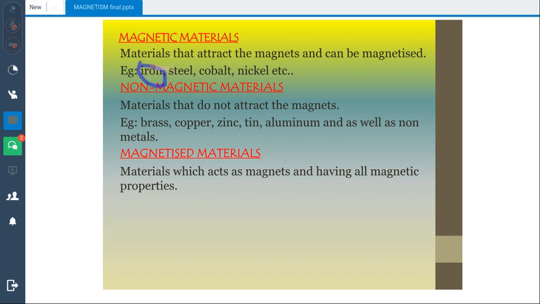Materials which can be easily magnetized include iron. Steel is difficult to magnetize and demagnetize, but iron is a soft magnetic material. A soft magnetic material can be easily magnetized and demagnetized. Now, what are non-magnetic materials? Materials which do not attract magnets.